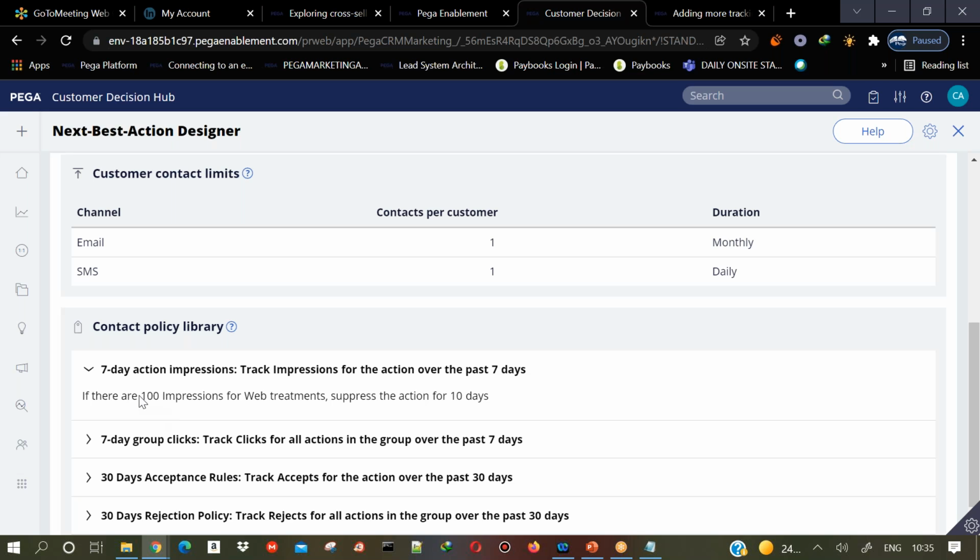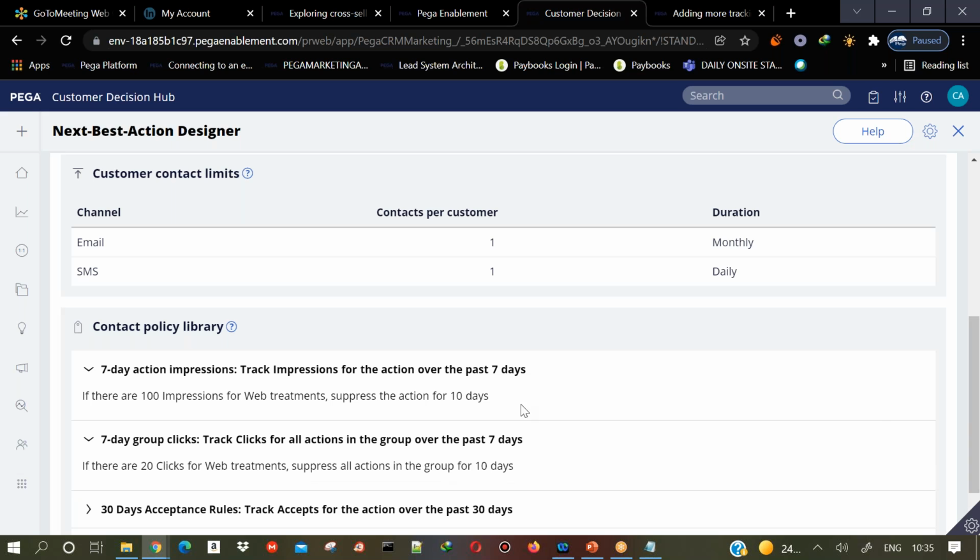But 10 customers can make 100 impressions by refreshing 10 times. So they have seen it 100 impressions, but after 100 impressions no one is taking any action, so we are simply suppressing that particular offer. That means we don't want customers to see it that many times. That offer can be some poor offer that they might not be interested in.